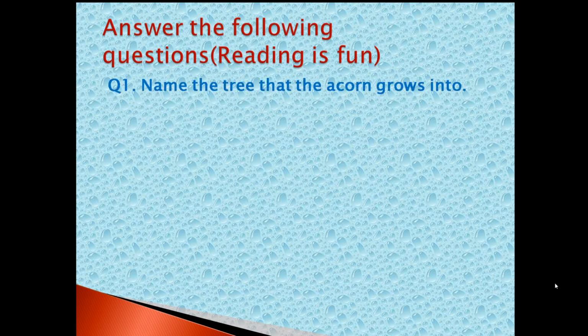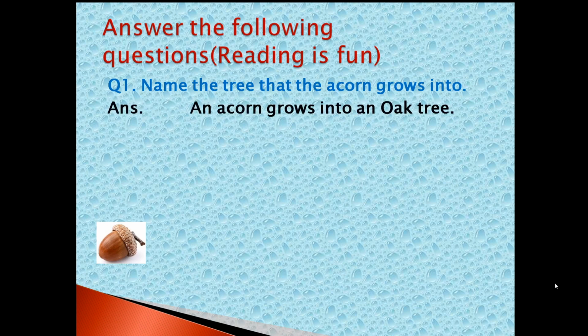First question. Name the tree that the acorn grows into. You can see the acorn. So, name the tree that the acorn grows into. Answer. An acorn grows into an oak tree.